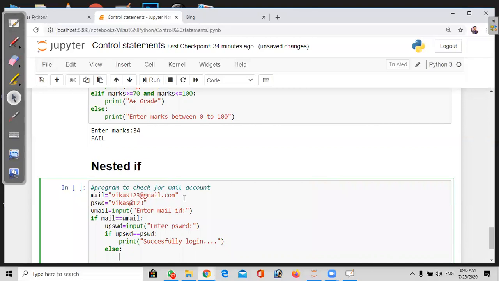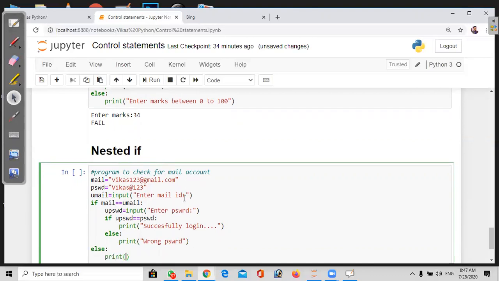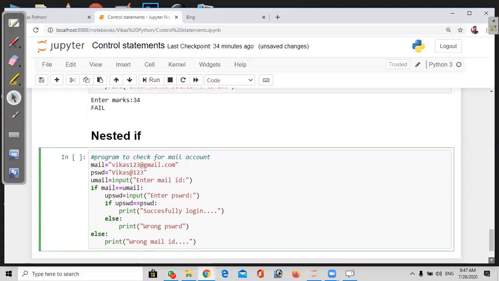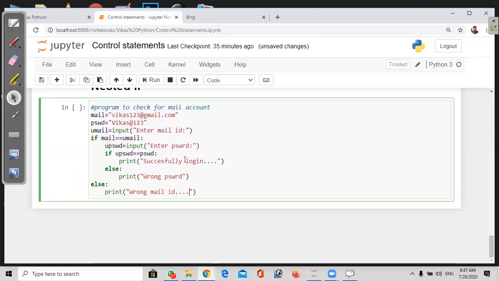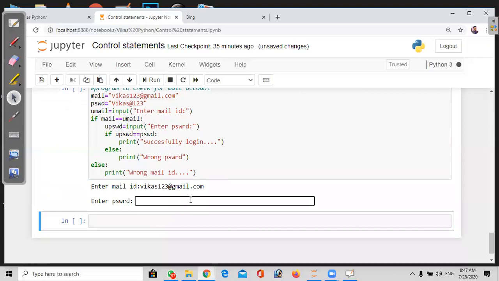Else, if the password is wrong, it needs to print wrong password. Or else, if even the mail ID is wrong, it needs to give wrong mail ID. Just to check the credentials, see here, I'm giving vikas123@gmail.com, just as we asked it.